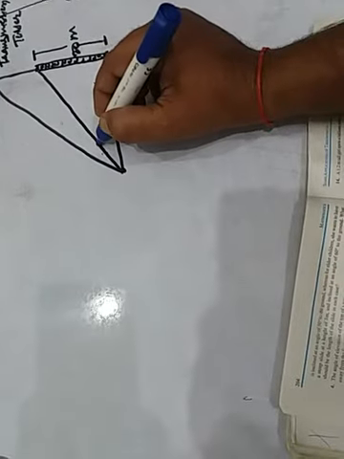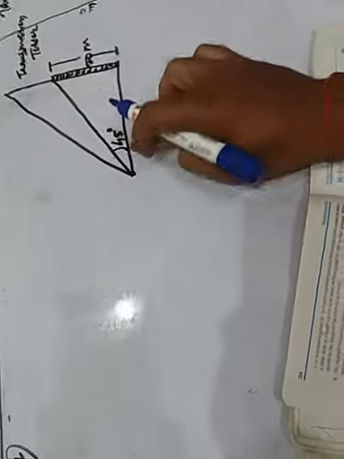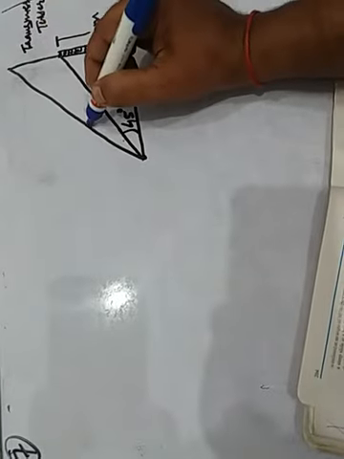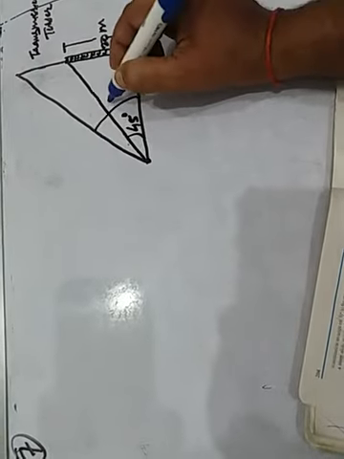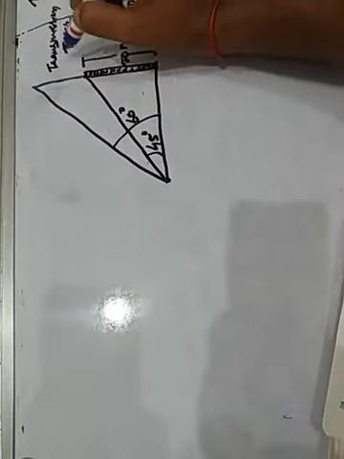From the bottom it makes 45 degree, and from the top it makes 60 degree. Means this bigger angle is 60 degree. Find the height of the tower. This height we have to find out, children.